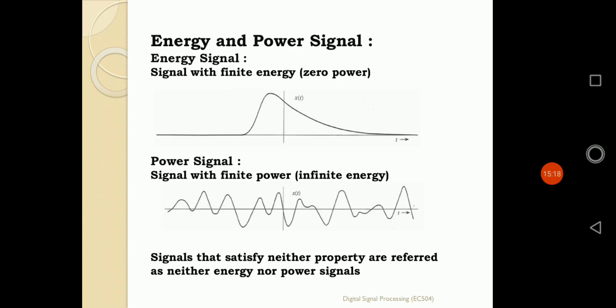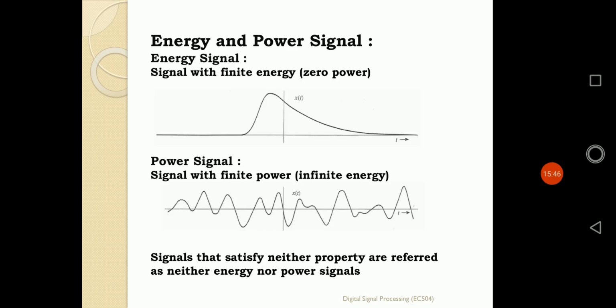Second structure, the power signal. For such a kind of signal, whenever we calculate the power, we get a finite value. But whenever we calculate the energy for that particular signal, the energy is infinite. So for those signals, if the power is finite and energy is infinite, the signal is known as a power signal.